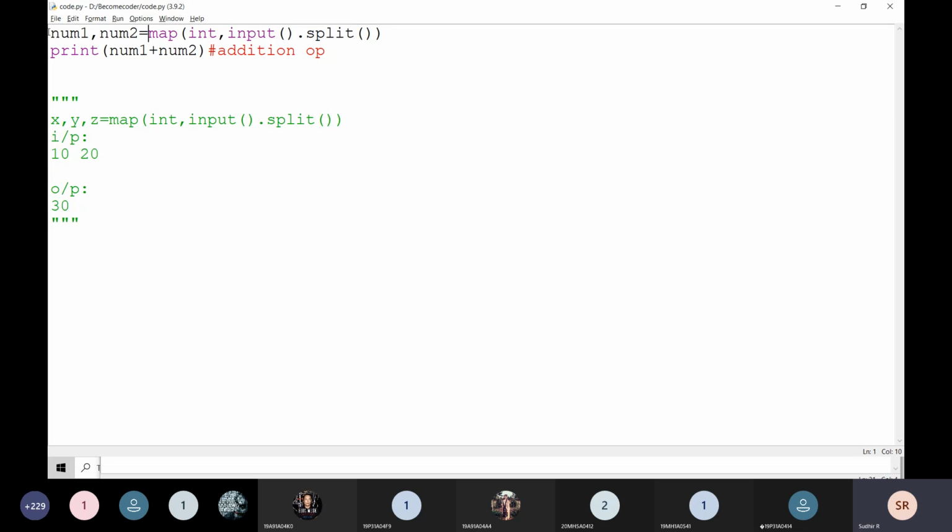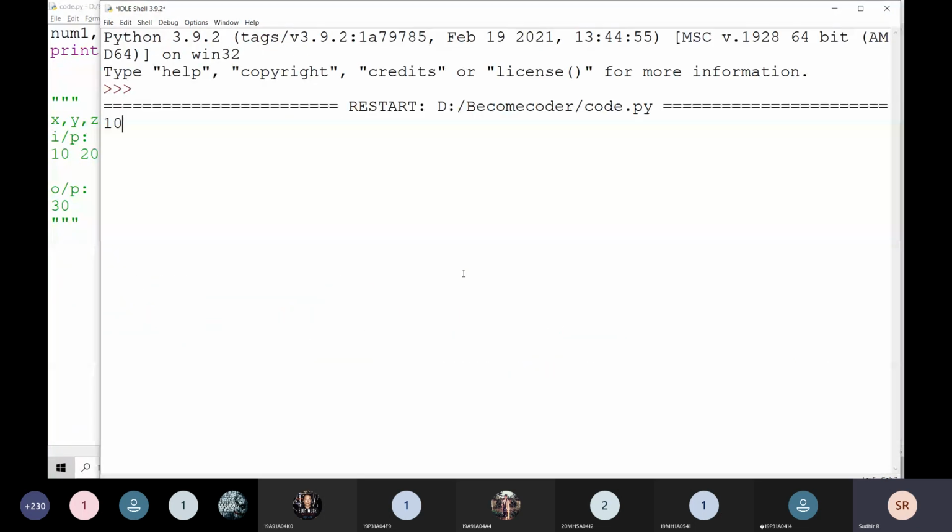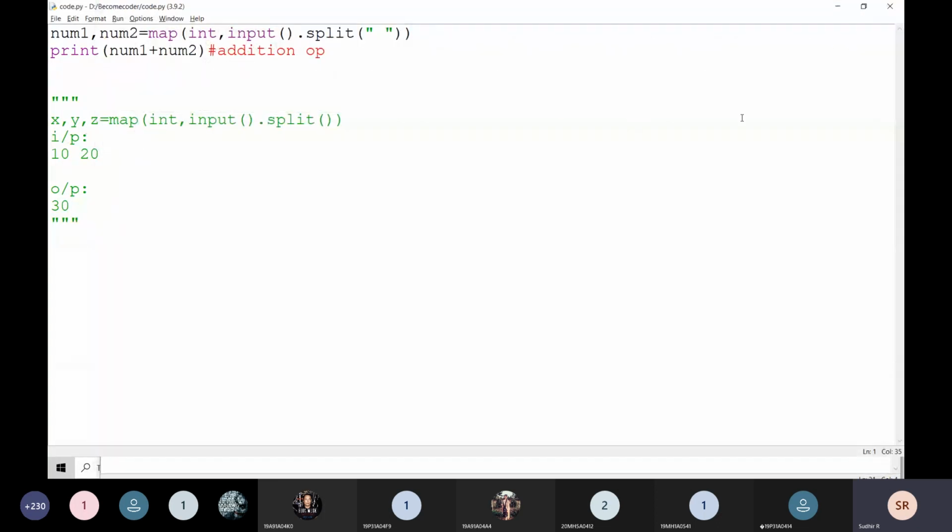Now just observe the inputs here. These 10 and 20 are space separated inputs, right? And here I am not mentioning any space separator. I am just going to use split only. The split function by default works on space. For example, if I execute it, yes, it is automatically taking the values with the use of space here.